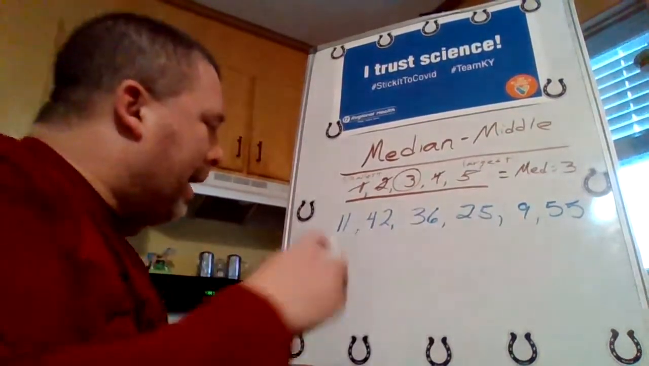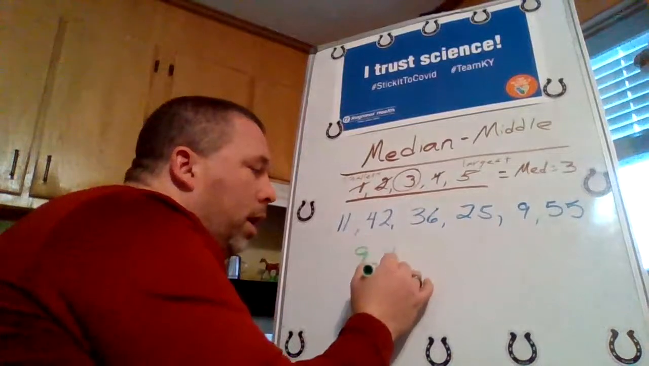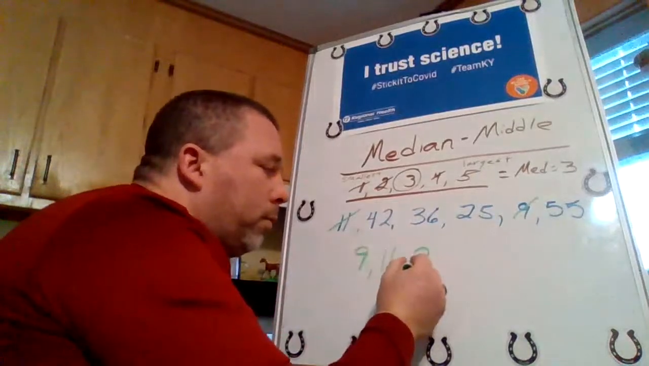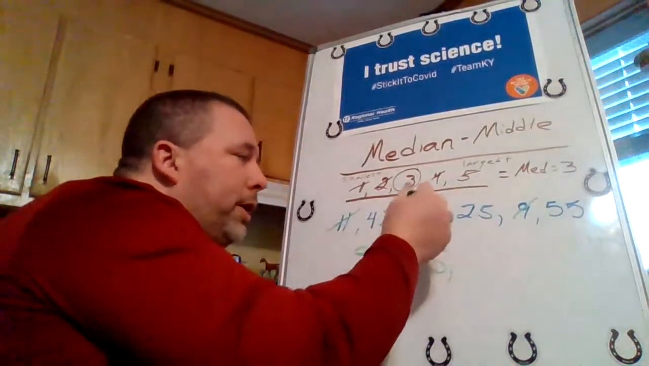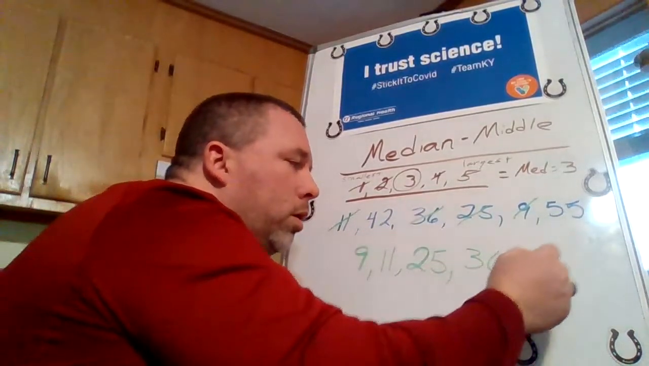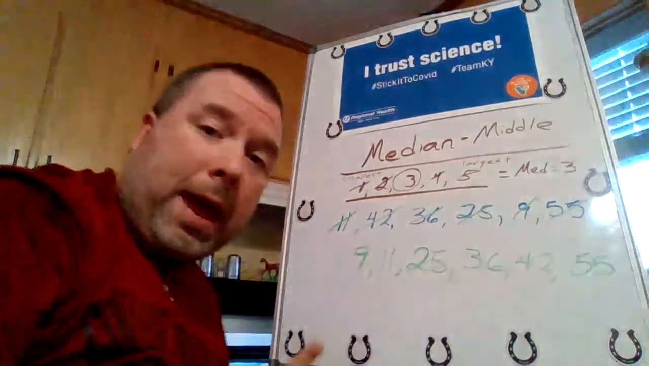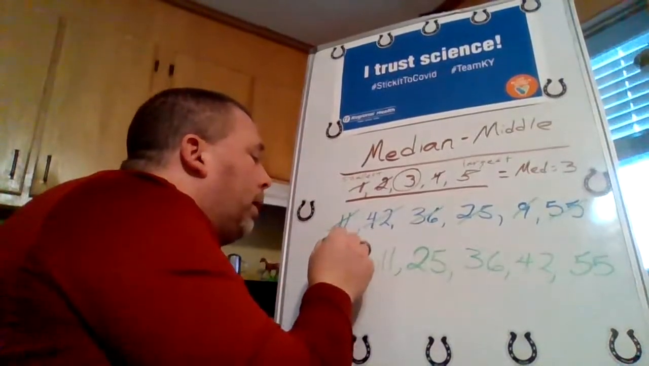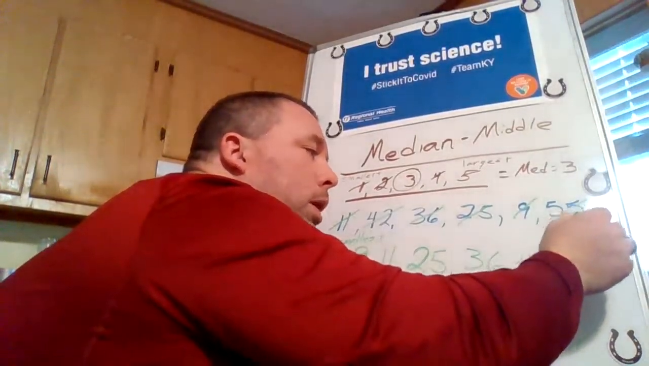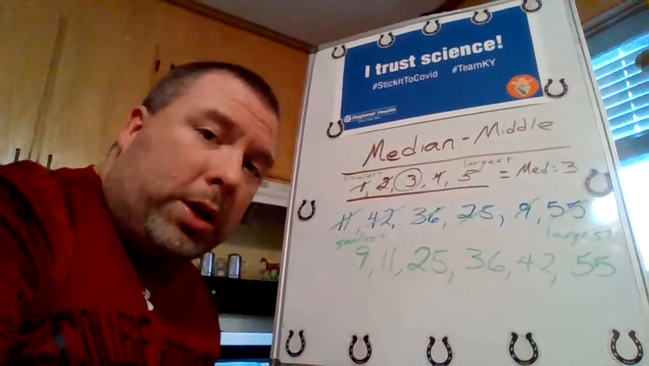So my smallest one is 9. And then I've got 11. I'm going to cross these out so that I don't do one of those. Then I've got 25. Then I've got 36. Then I've got 42. And then I've got 55. Okay, now, check it out. I have them in order. And once again, I've gone from the smallest to the largest. And this will always help you. When you are doing median, take those data sets and put them in order from the smallest to the largest.